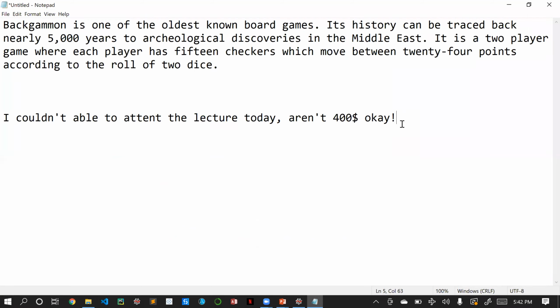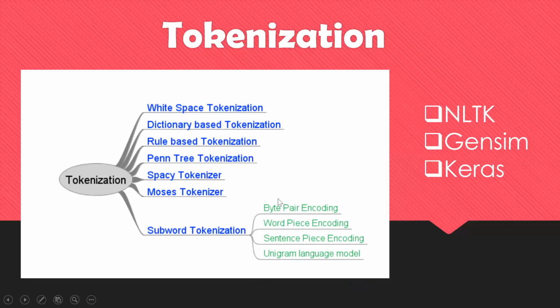In this case we can use the spaCy tokenizer, and the Moses tokenizer is the advanced form of it. The other one we have is the subword tokenizer. We have different ones like the byte pair tokenizer and the word piece tokenizer. We will see these in our future classes. So the simple thing is, tokenization is finding a delimiter to split the words into small tokens. Now we'll go into our practical session.